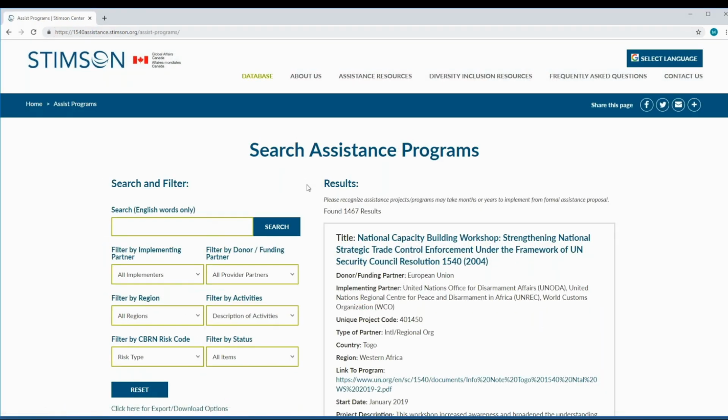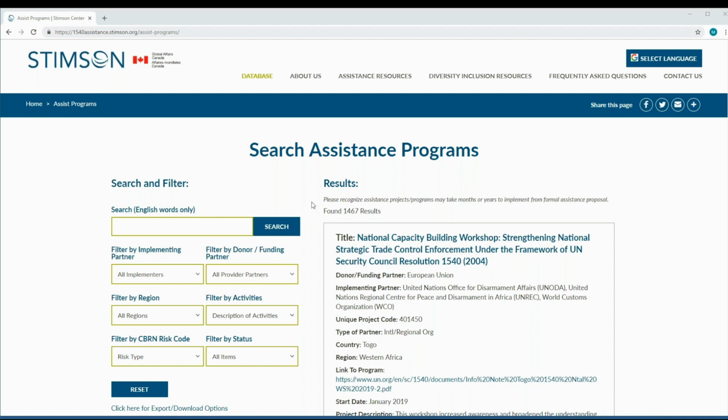You will notice on this page there are more search filters to use on the left side of the screen. If you would like to use multiple filters at a time, the database will automatically narrow your search each time you select a new filter. If you would like a more detailed explanation of what the filters are and what they do, please watch the Features of Database video tutorial. Now, let us begin our search for assistance projects on industry outreach programs.